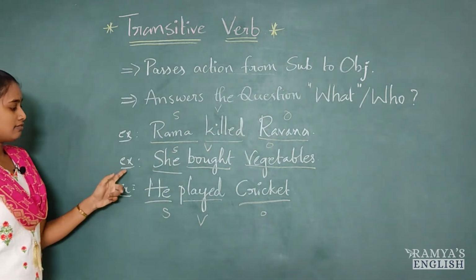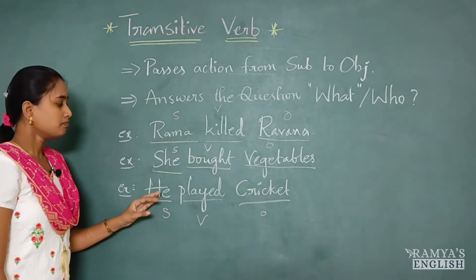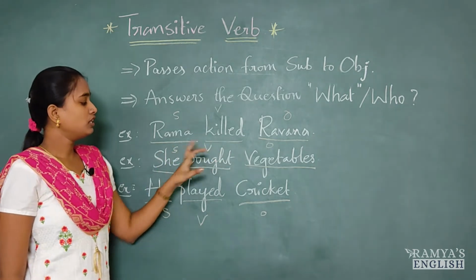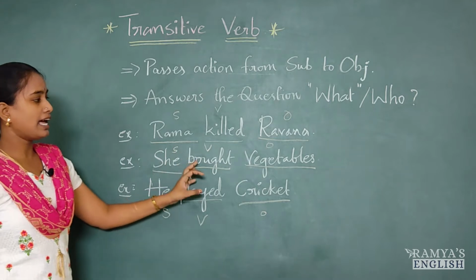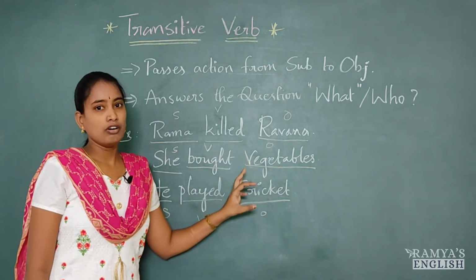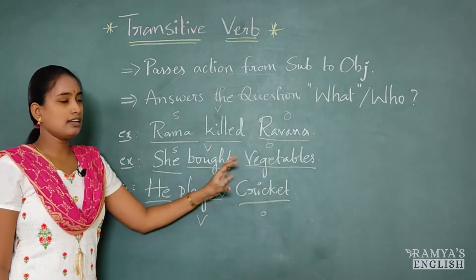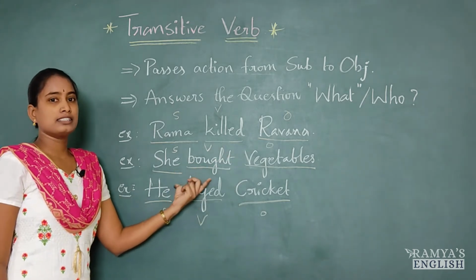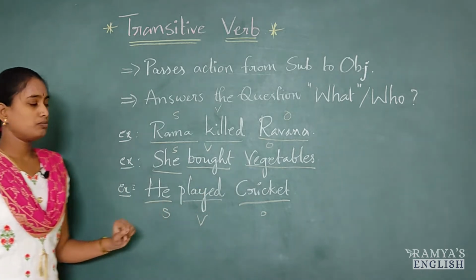And next let's see this example. She bought vegetables. So this buying action is passed from she to vegetables. So she is performing this action on this vegetable. She is doing something with this object. So what is she doing? She is buying that vegetables. She bought vegetables. So like this the action is passed from the subject to object.